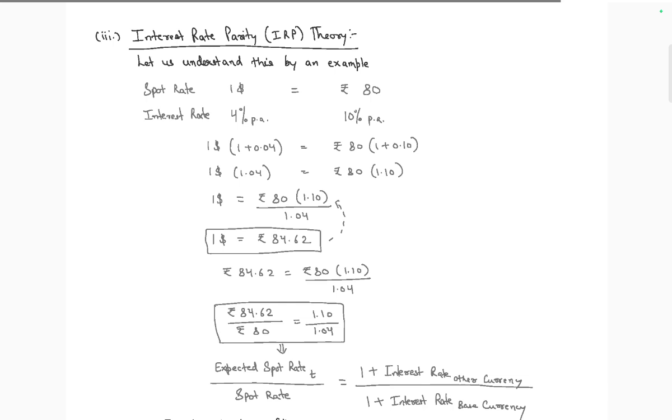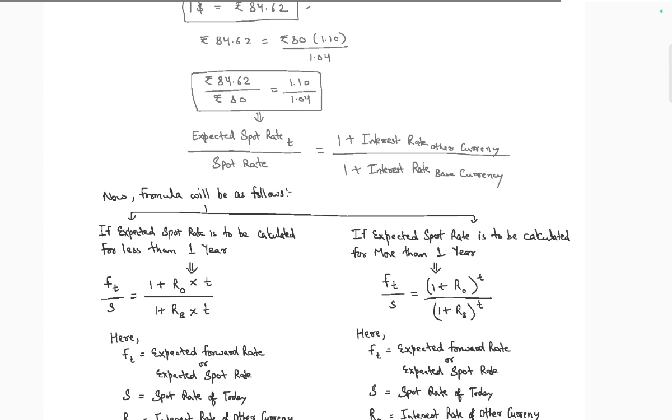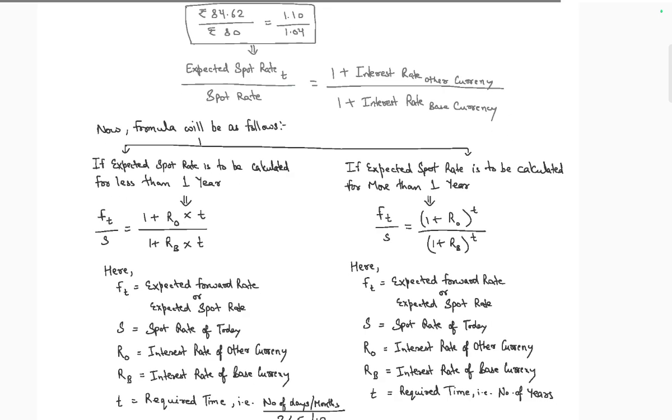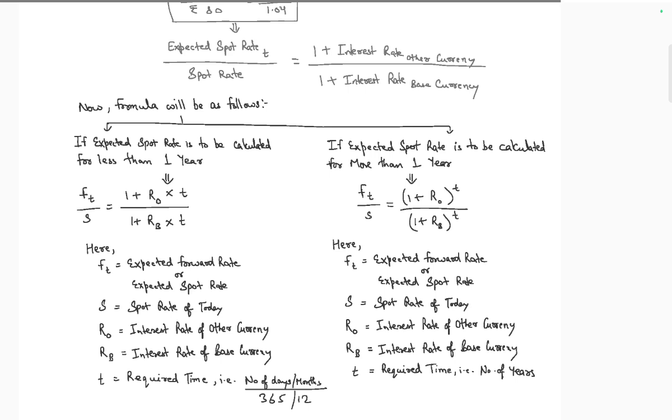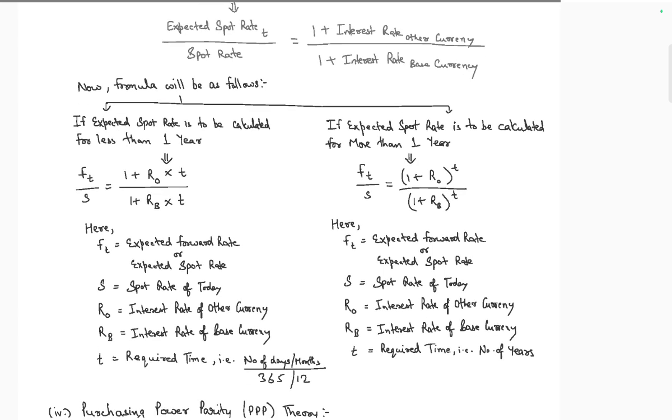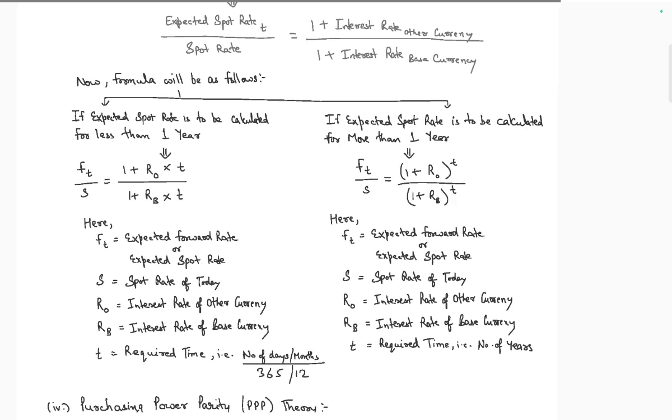So 1 into 1 plus 1 into 1.04. The formula will follow: if expected spot price calculated is less than 1, price spot price is equal to 1 plus f into t, and more than 1 t.